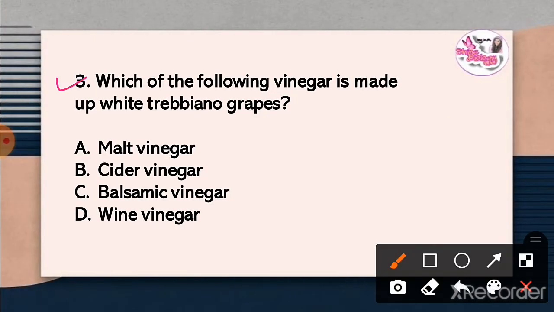Question 3. Which of the following vinegar is made of white Trebbiano grapes? The correct answer is option C. Balsamic vinegar.